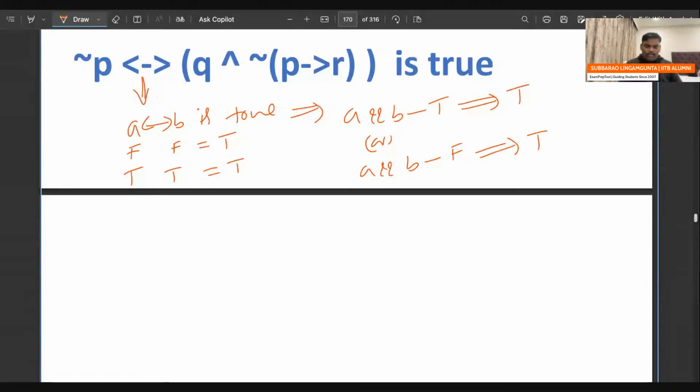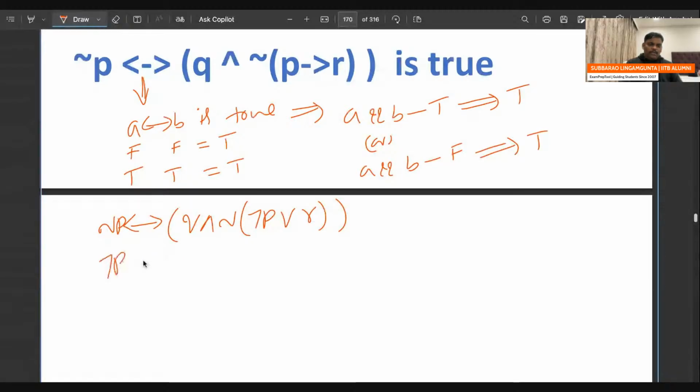Now let's go further. See this one. Negation P double implies, careful, Q and. Negation P implies R can be written as P or R. If you want, you can write the negation like this also.